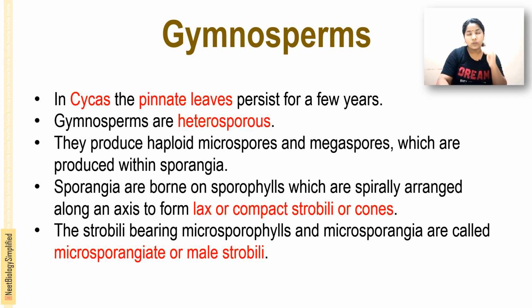Gymnosperms are heterosporous, producing haploid microspores as well as megaspores. These spores are produced within the sporangia, which develop on the sporophylls. The sporophylls are spirally arranged along the axis to form lax or compact strobili, simply called cones. The cones bearing the microsporophylls or microsporangia are called the male strobili or microsporangiate.